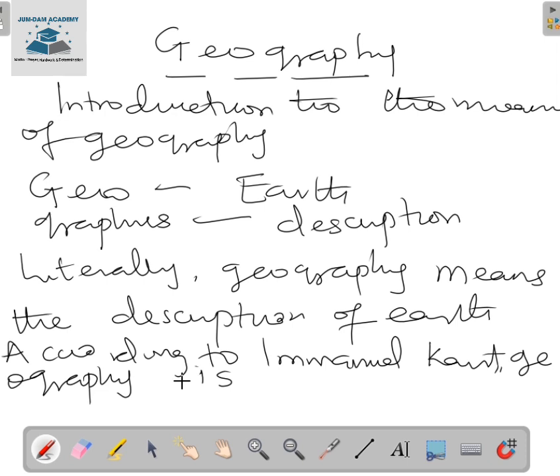Can be defined as science. Okay, let's move to the next page.